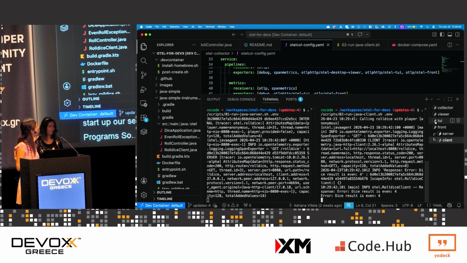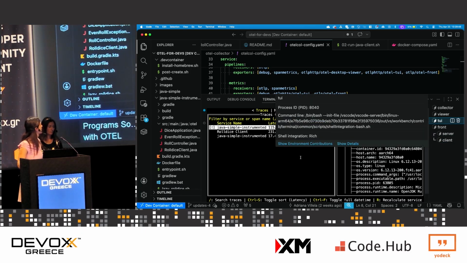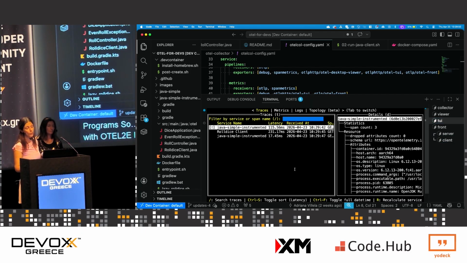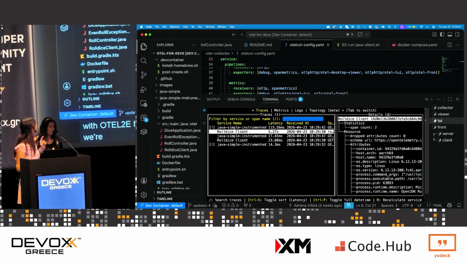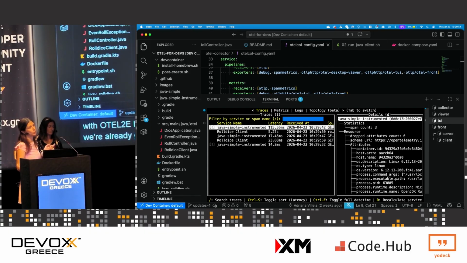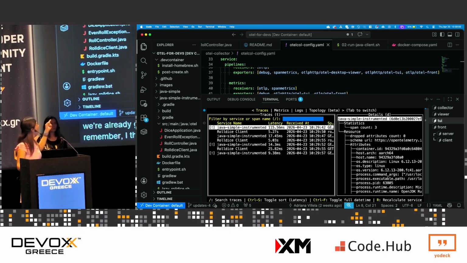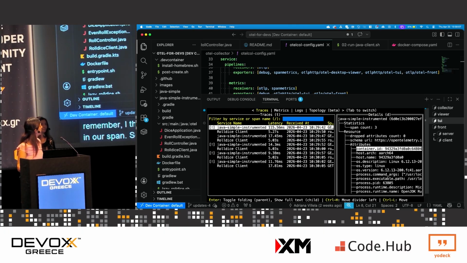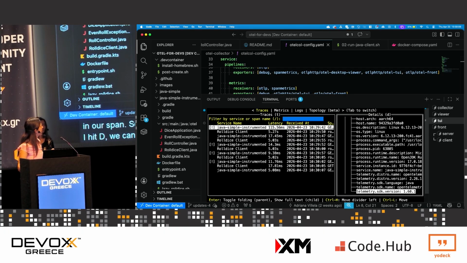So let's start with OTel TUI because we should start seeing the telemetry. And as you can see, we're already getting telemetry. Over here we have an exclamation mark, and remember I throw an exception every time there's an even role, and that's represented here in our span. The exclamation mark says we have an error span, which is really cool. If I hit D, we can go to details and we can inspect. We can see the various attributes.